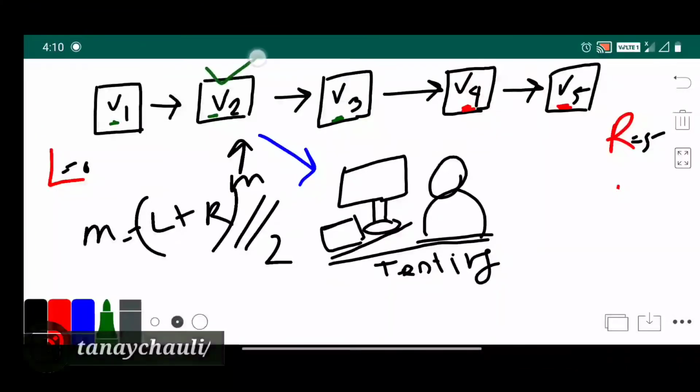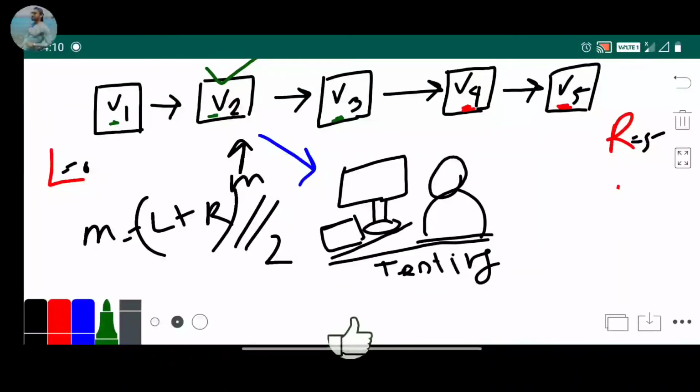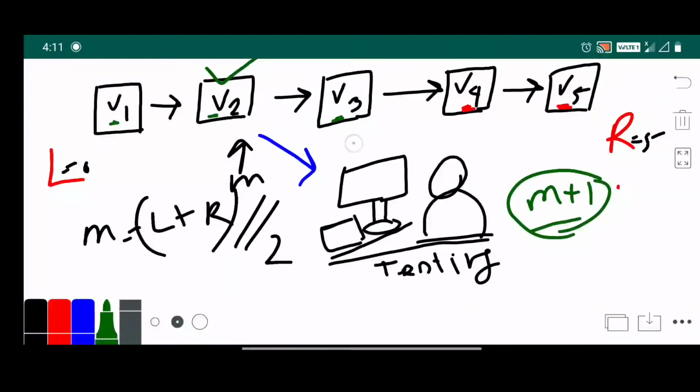No, it's not bad. So we do an extra check: if mid is not a bad version, we need to look forward to check if mid plus 1 is a bad version or not. If mid plus 1 is a bad version, then our first bad version is mid plus 1. Here mid plus 1 is not a bad version. Before mid there is no bad version, so we reduce our check range before mid, means we set our left to mid plus 1.